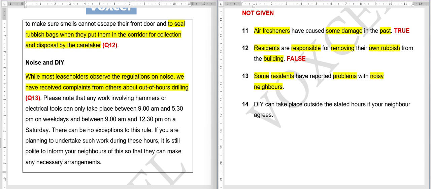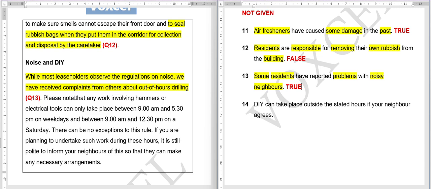Okay, time's up. I'm going to write the answer here. The answer is true. So they have reported problems because they have received problems. If someone is reporting a problem, someone is receiving the complaint, obviously. Say there are two persons, A and B. If A is reporting some problem to B, B will say I have received A's complaint.